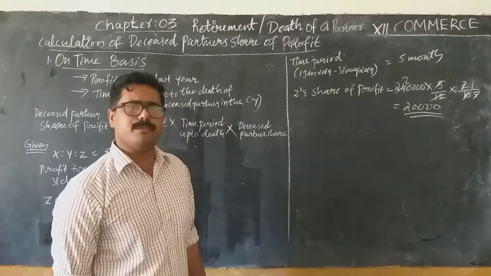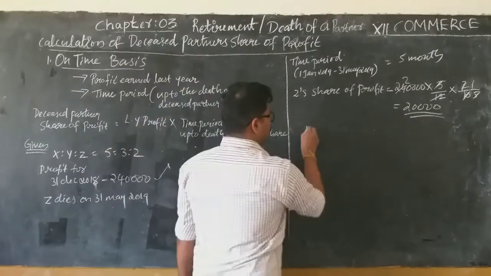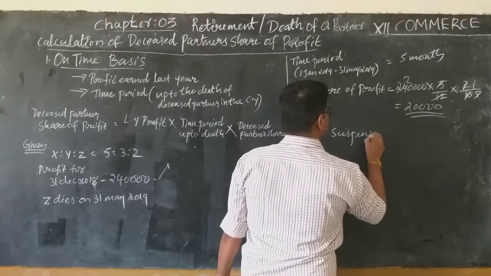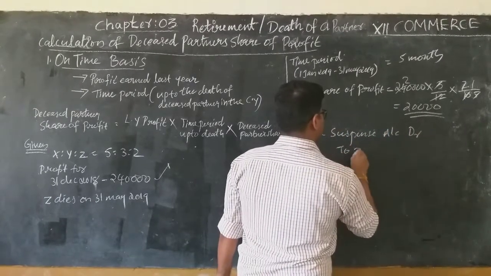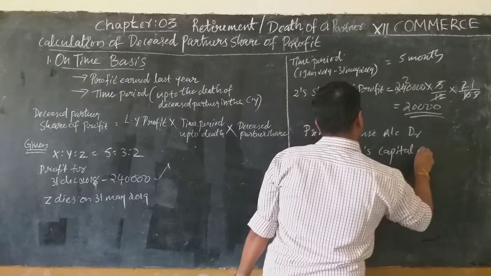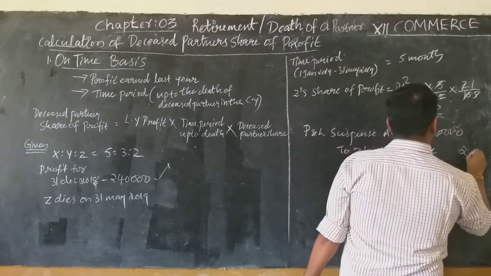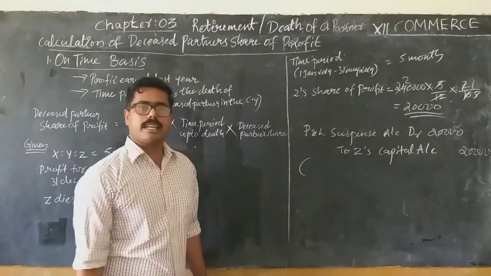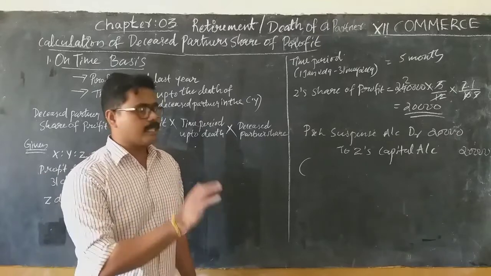What is the journal entry for paying the share of profit to Set? Profit and loss suspense account debit, to Set's capital account, amount is 20,000. Being Set's share of profit transferred to his capital account. Understand? That is the narration for it.